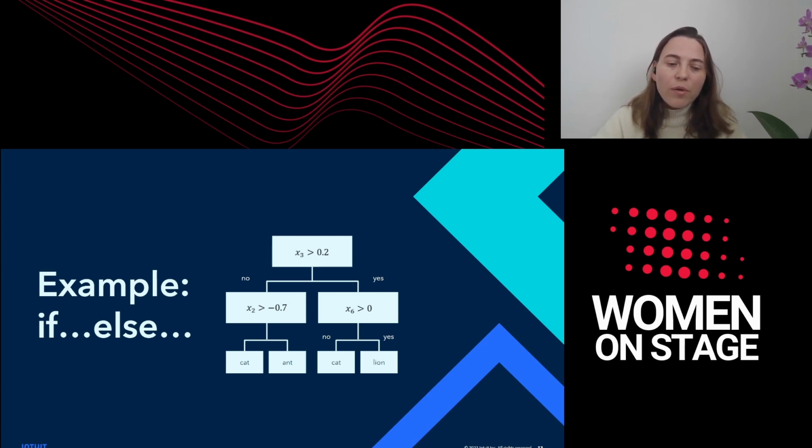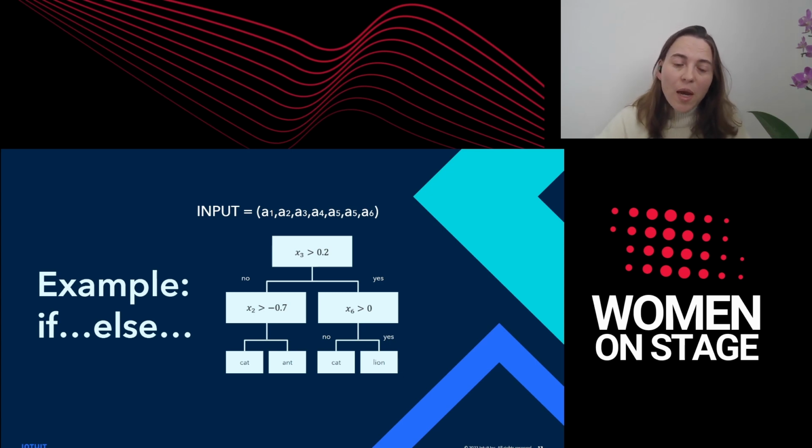So in order to evaluate a decision tree on an input, we're given an input. Let's say it's a vector where each entry in the vector is associated with a different feature. And to evaluate the decision tree, we're starting from the root. We're going to look at the index and the threshold, and we're going to take the value in the input that is associated with this index and compare it to the threshold.